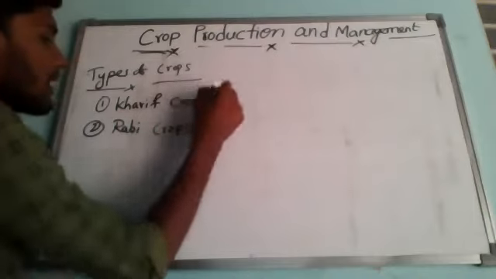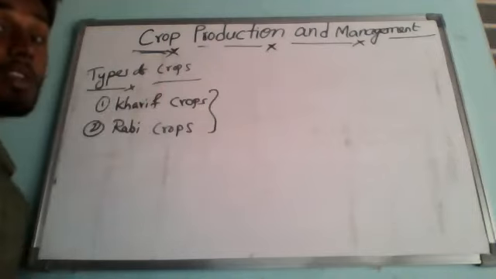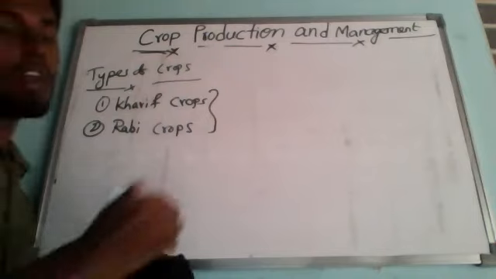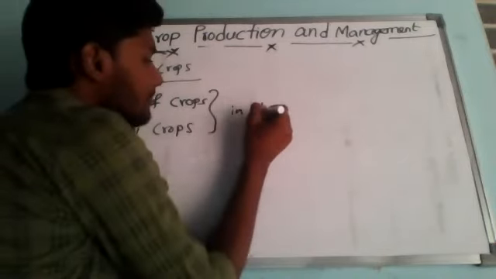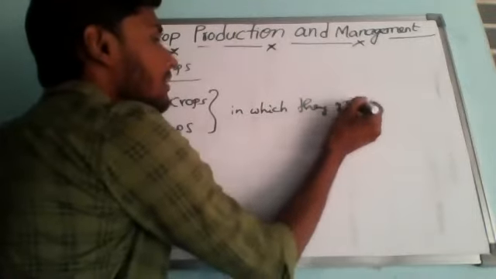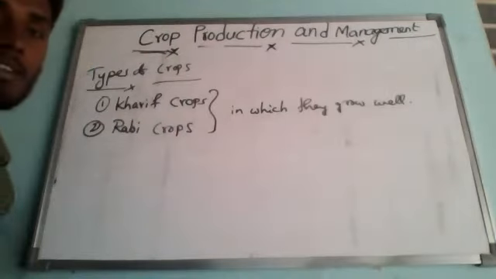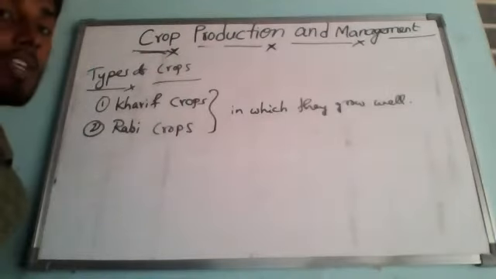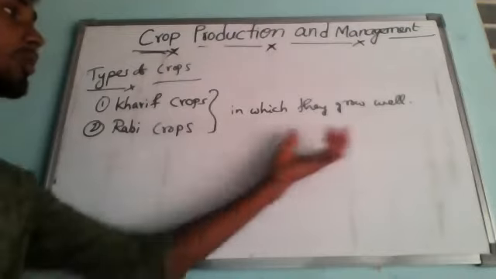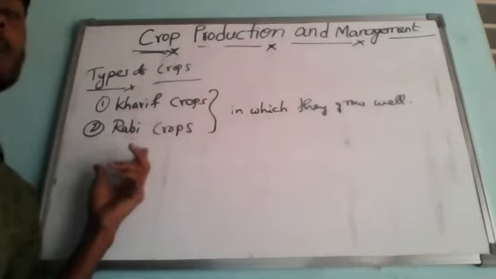So we are classifying all the crops into Kharif and Rabi crops based on the seasons in which they grow well, whether in the winter season or the rainy season during summer.